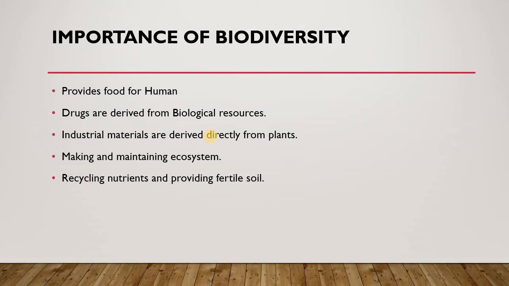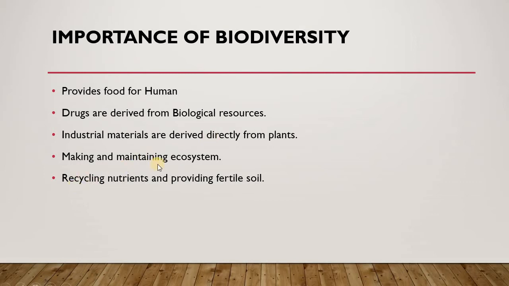Then industrial materials are derived directly from plants. Timber is obtained from plants and is used as an industrial material. There are many other things used, like resins and gums that are used to stick things. These are obtained from plants and used as industrial materials.